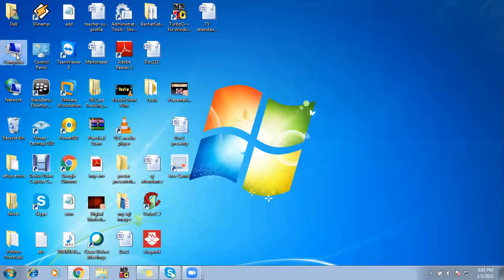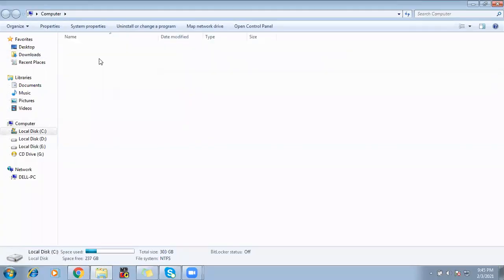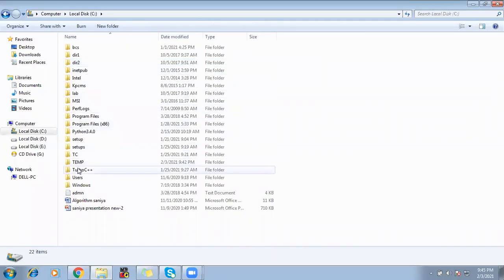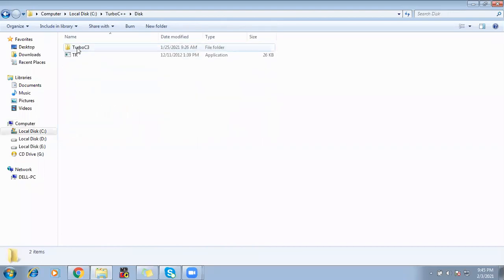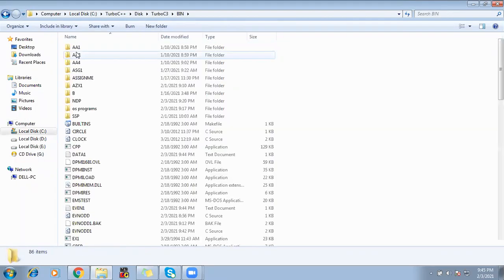Again let us go to our location, which is C drive, Turbo C++, disk, Turbo C3 and bin. This was the location where I kept my even odd one file.